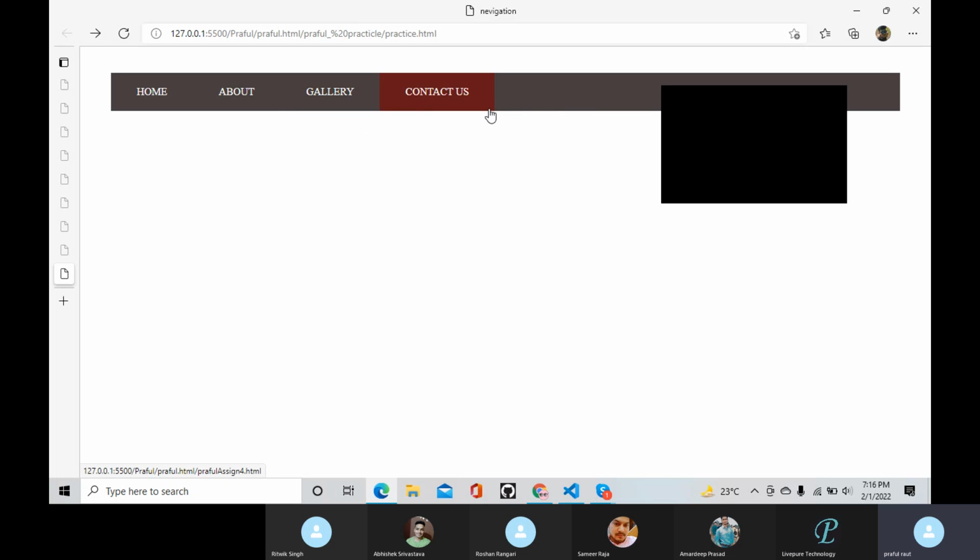Can margin padding be given on the right side? No, it's already coming on the right side area. No, sir, just center alignment. But this is like the medium home, about, gallery. Then display inline, use padding.